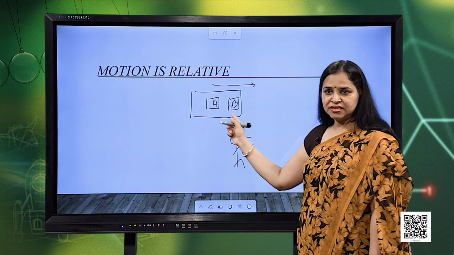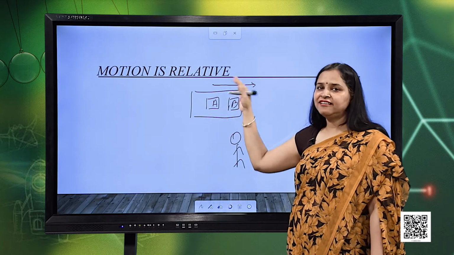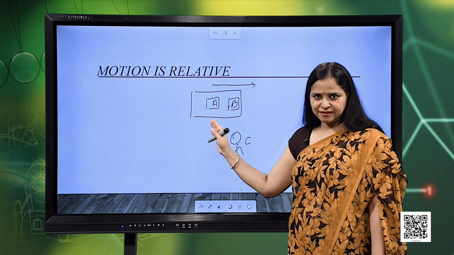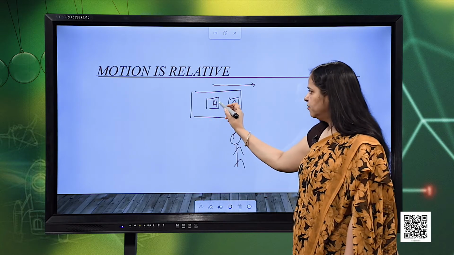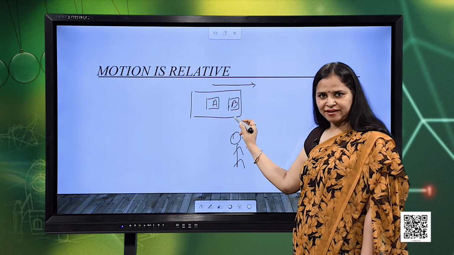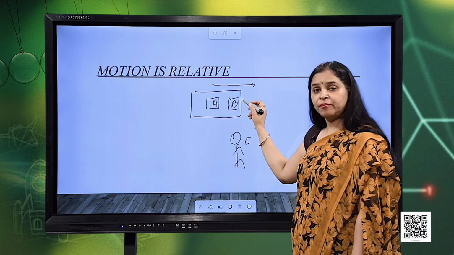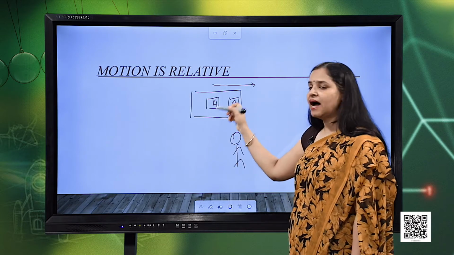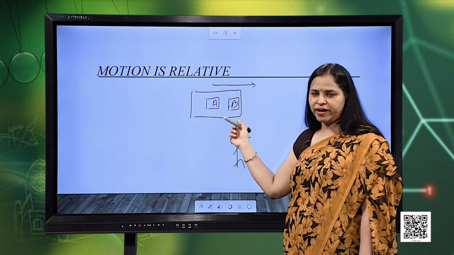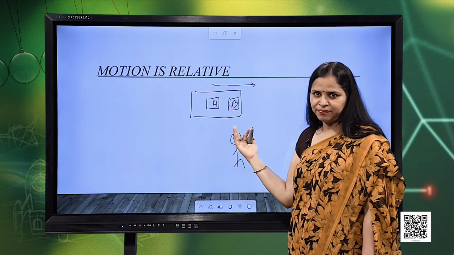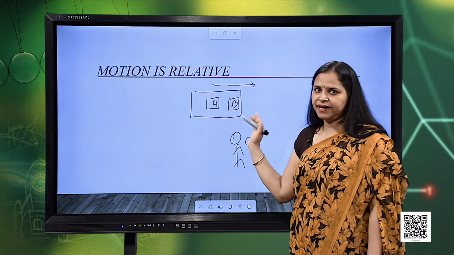The two passengers A and B, sitting inside the bus, are both at rest with respect to each other. I mean to say, if person A looks at B, for him B is at rest. Similarly, for B, A is also at rest, because they both are sitting in the same bus which is moving. So, they both are moving with the same speed in the same direction. For each other, they both are at rest.